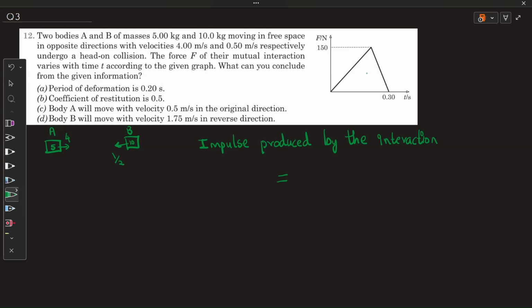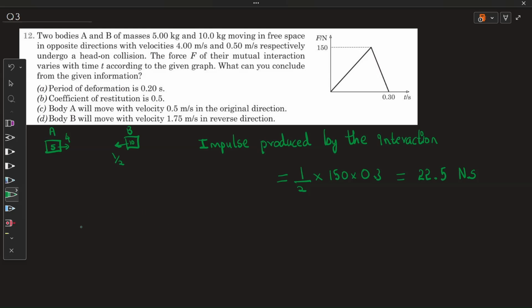So the impulse produced by this force is the reason for the change in momentum of each and every body. So this is actually a triangle. The formula of impulse is the integral of F dt, and here it's simply the area of this function. Since it's a triangle, it's half into the height, which is 150, into breadth 0.3. So what I get is 75 into 0.3, which is 22.5 kg meter per second, which I can also write as Newton second.